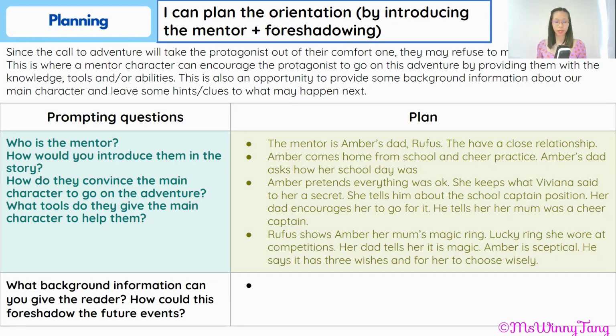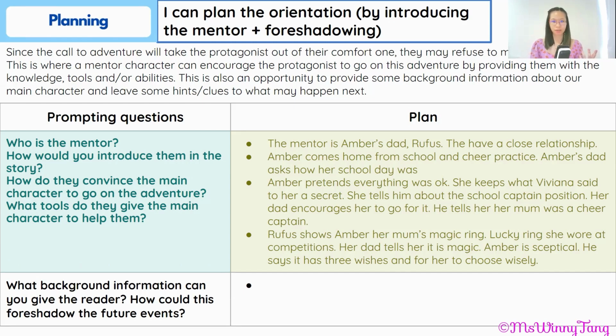We've already figured out that the mentor for Amber is Rufus, her dad. They'll have a pretty close relationship, and he will be the one who encourages her to go on this journey. A tool that Rufus could give Amber could be, maybe because Amber's parents were both cheerleaders, maybe her mum used to have a magic ring, so we can sprinkle in some magic into the story. Maybe there's a magic ring that grants some wishes, and Amber might not know about this magic, or she might not believe that it's magic, and then she ends up making these wishes throughout the story.